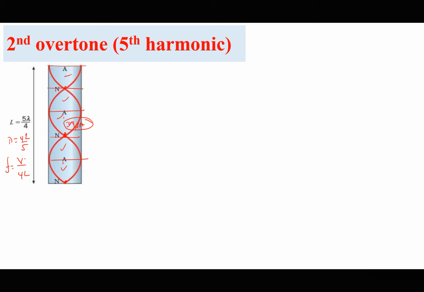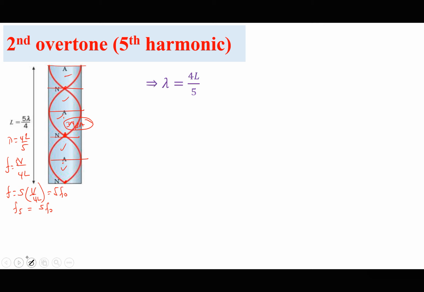4L, the 5 goes up. So the frequency here is going to be 5 times V divided by 4L, and this is the same as 5 times F naught. So we have skipped 4 times F naught. We have moved straight to 5 F naught. So we now have this as F5, which is 5 times F naught. What has happened? We skipped 2 times F naught, and now we have skipped 4 times F naught. So it's like the even numbers are skipped. We are only having odd numbers in this case.